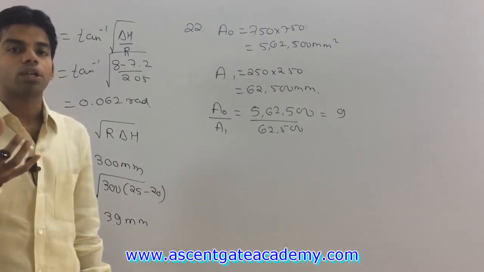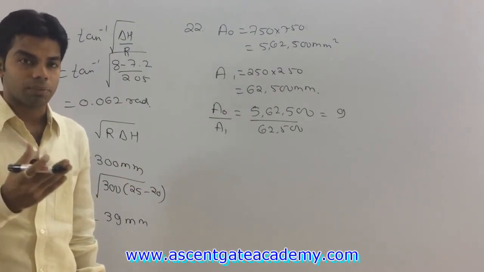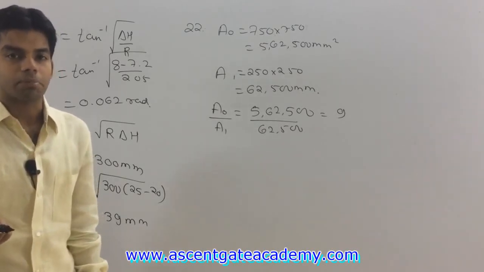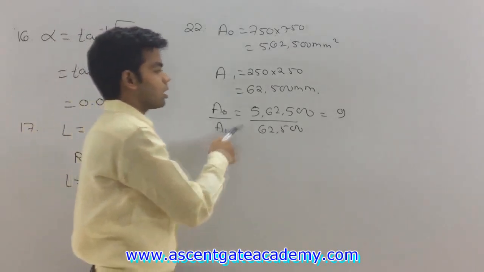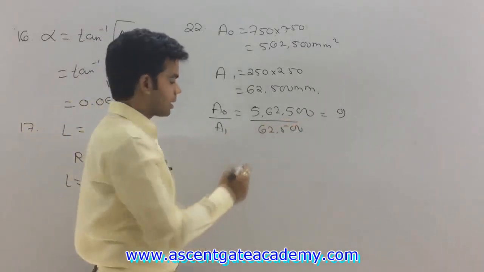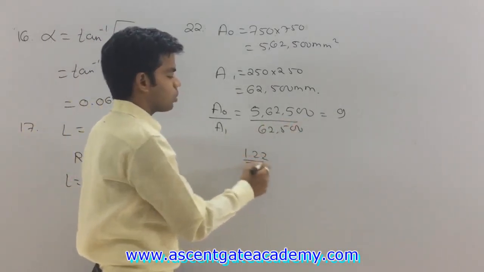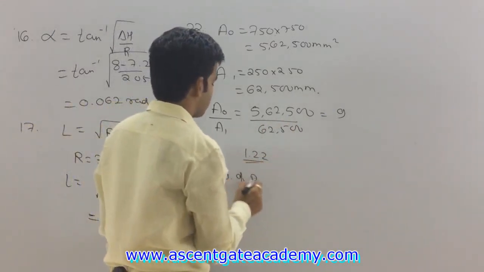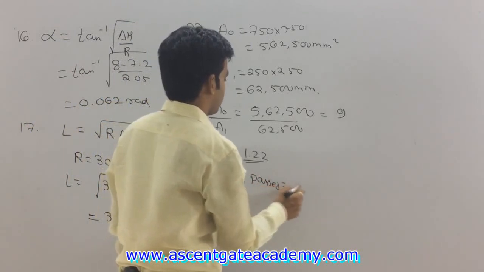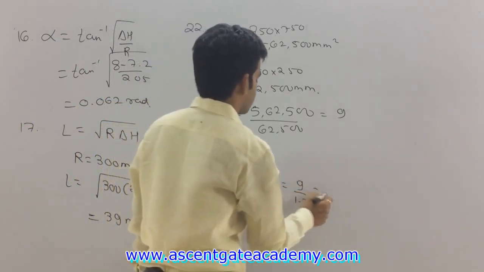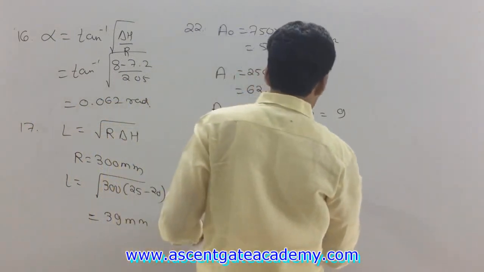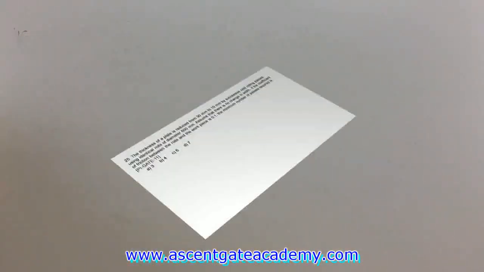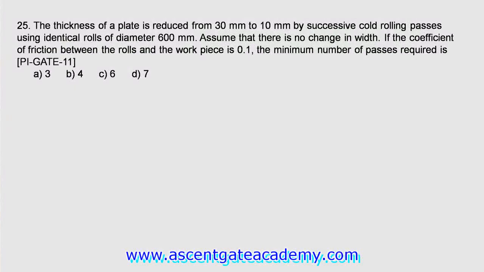That is the elongation in per unit, elongation per pass, or you can say decrease in cross section per pass. So this is the total required decrease in cross section, and decrease in cross section per pass is given as 1.22. So how many number of passes will be required? Therefore number of passes will be equal to 9 divided by 1.22, which is equal to 8. Okay, so answer is A. Clear or not? Okay. Next question is question number 25.